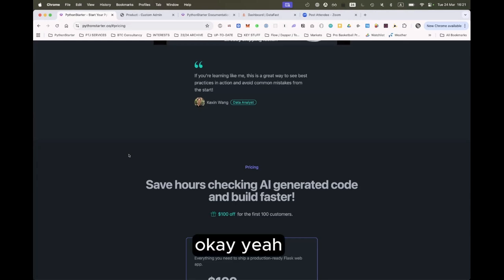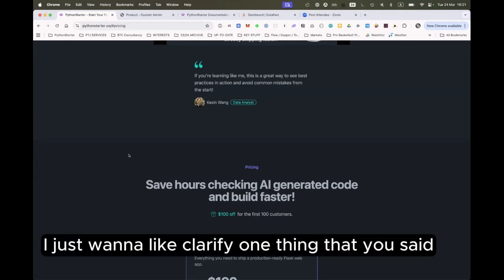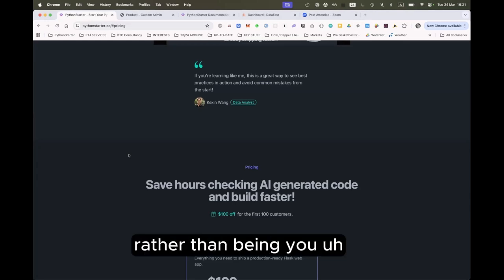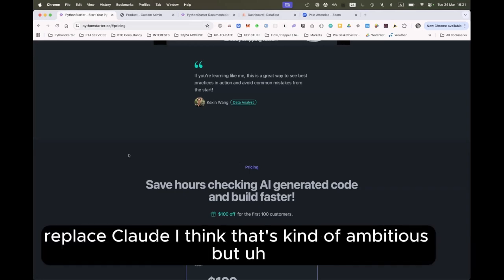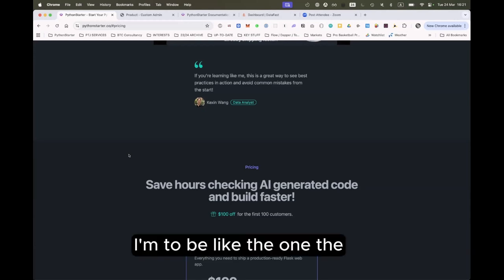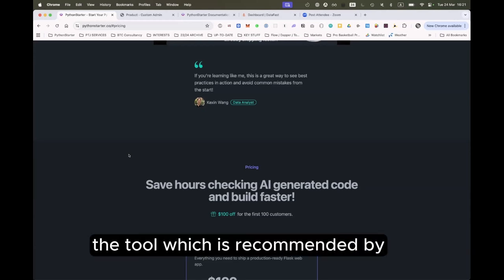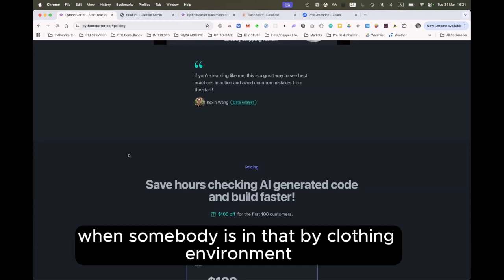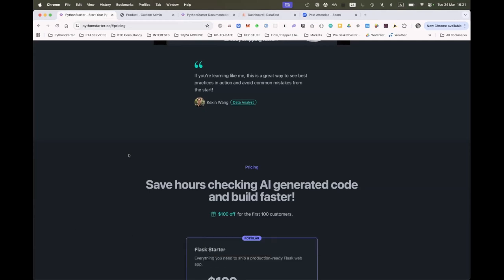Mhm. Okay. Yeah, I just want to clarify one thing that you said. I think rather than replacing Claude, which is kind of ambitious, it's about being more of a complement to Claude. And yeah, as Amar said, trying to be the tool which is recommended when somebody is in that vibe coding environment. But yeah, I think it's a long journey.